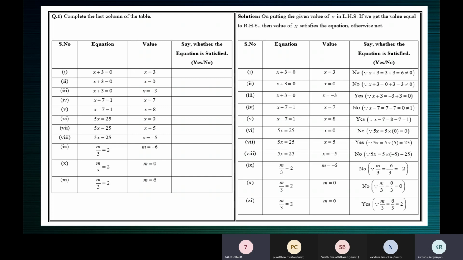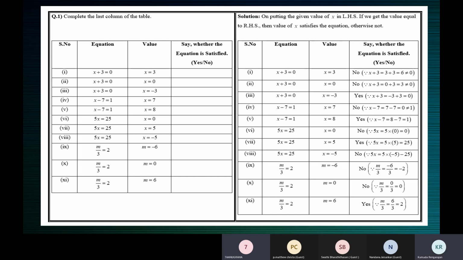From where should we start? We should start with the LHS or RHS? LHS, ma'am. Where is the variable? The variable is in the left hand side. Yes, so we should take up m by 3. Then what should we do? They have given minus 6, so we have to put minus 6 in the m. Oh, sorry, ma'am, 0. We have to put 0. Okay. And it will become 0 by 3, which is equal to 0.